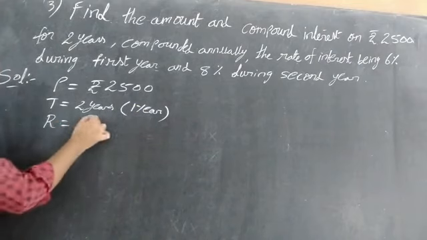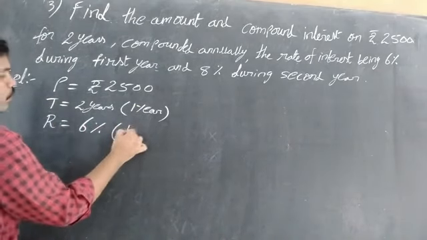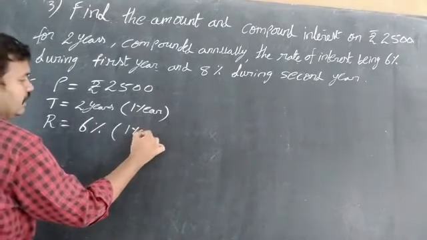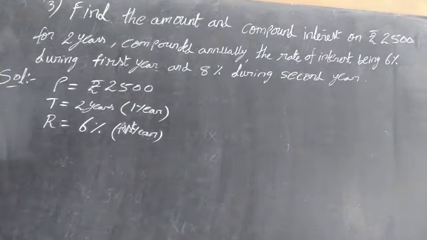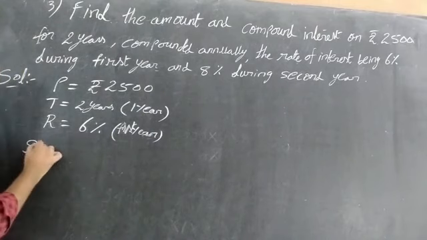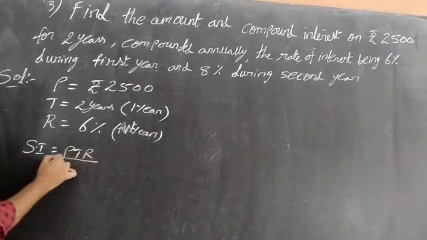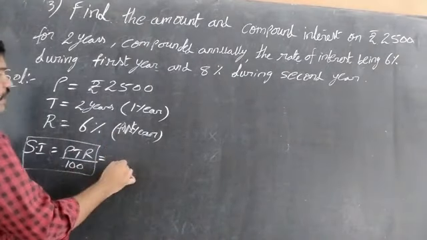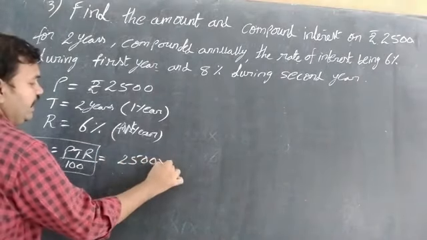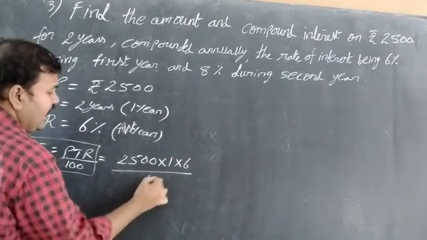Rate is 6% for the first year. Substituting in the formula, SI is equal to PTR by 100. First find the simple interest, afterwards the compound interest. So substituting, 2500 into 1 into 6 by 100.